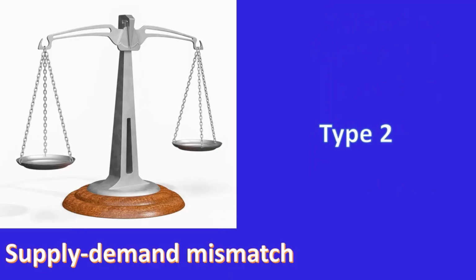Type 2 occurs when there is supply-demand mismatch. Sudden drop in hemoglobin due to any bleeding can reduce the supply of oxygen to the myocardium and consequent damage. Type 2 is more common in women and has poorer outcome due to the often associated comorbidities.